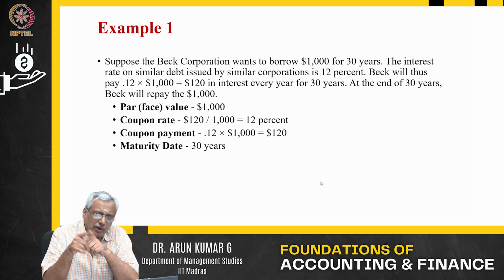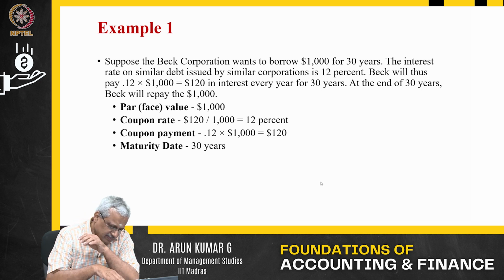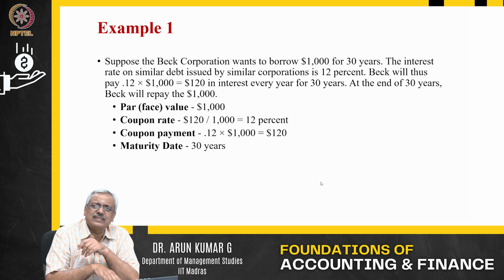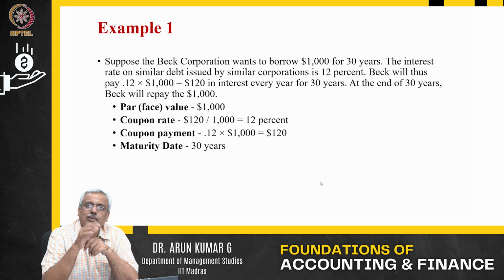What is the tenure of the bond? 30 years. That is the tenure of the bond. The maturity date will be the date 30 years hence. The maturity date is not 30 years as mentioned on the screen. The maturity date is the date which will be 30 years from the date of issue. That is, the 30 years here becomes the tenure of the bond.